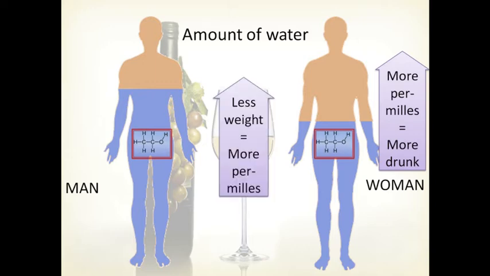And the same goes for children. Because children are usually smaller than adults, there is less weight, which means less water in the body, and this means more per mils. So this causes the effects, and this is why smaller amounts of alcohol get children more drunk.